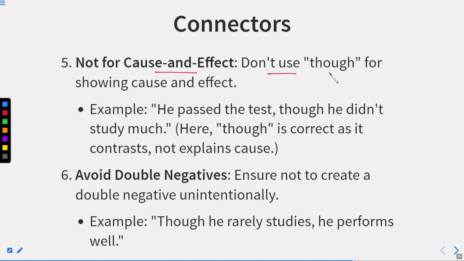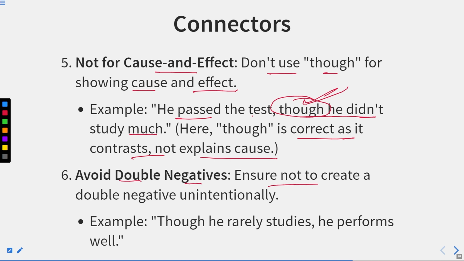Not for cause and effect. Don't use though for showing cause and effect. Now, though can only contradict the statements. You cannot use it for cause and effect. He passed the test though he did not study much. Now, this is of no use because we have to use this though to show the contradiction. Whereas here the sentence, he passed the test though he did not study much, is correct as it contrasts, not explains cause. Okay, so here the sentence is absolutely correct as we have used the word though, but we cannot use this to explain the cause. Okay, to explain the reason we can only use because or since or due to.